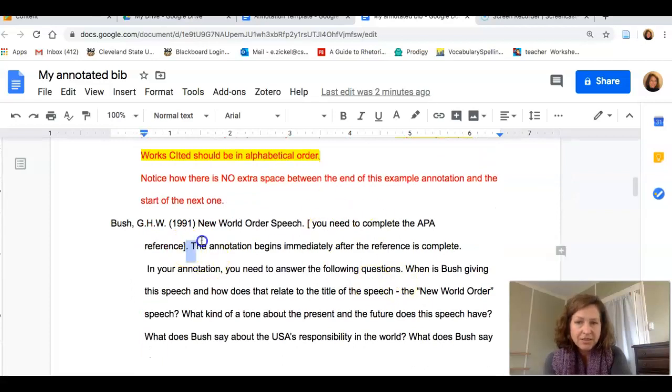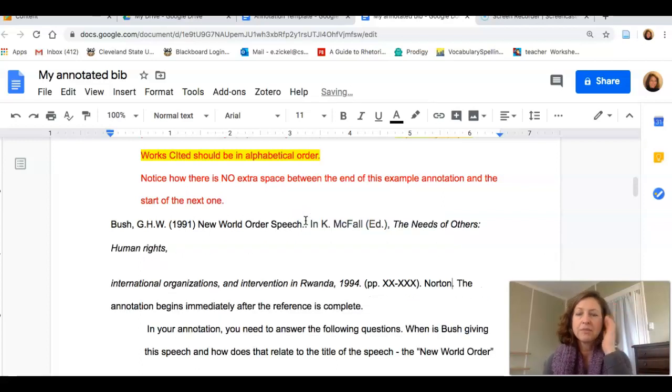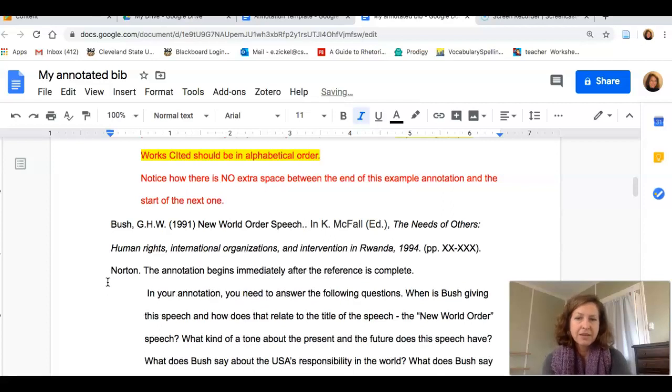And right here where it says you need to complete the reference, I would hit Control-V. Now, this does some funky things to my spacing, and it's rather irritating. But what I can do is put my cursor here and hit backspace, and then I have to hit Enter at the end of this first line.